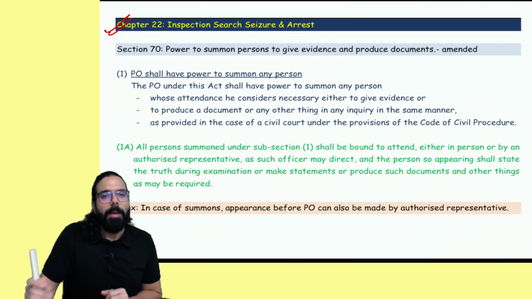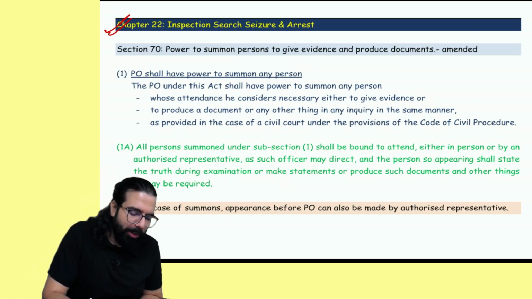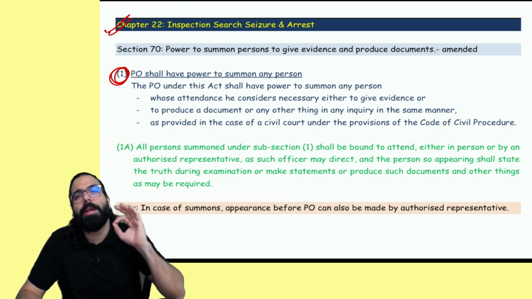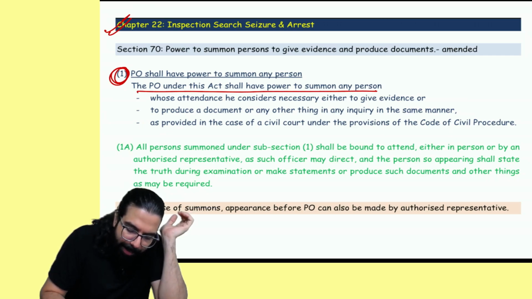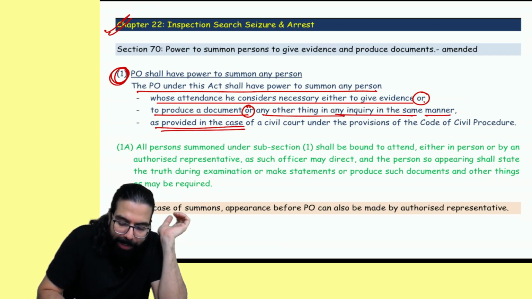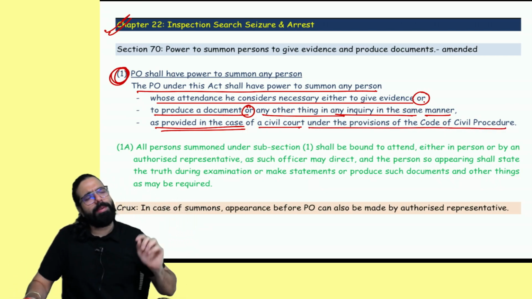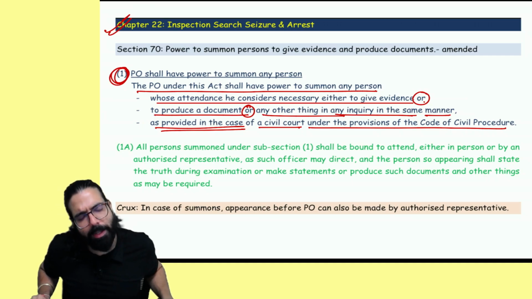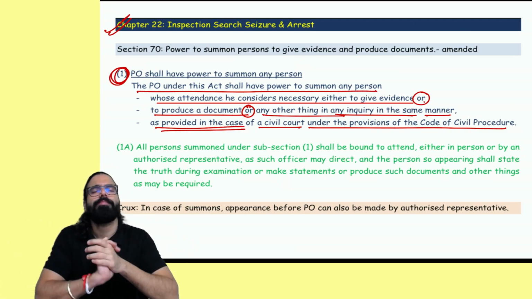Come to inspection. In inspection, section number 70 was there. In section number 70, the first point was already there. The proper officer has the power to summon any person to give details. The proper officer can summon any person whose attendance he considers necessary to give evidence or to produce a document or any other thing in any inquiry, in the manner as provided in case of a civil court under the Code of Civil Procedure. Basically, the proper officer can go ahead and call anyone to provide evidence. Done, sir. This point is clear.